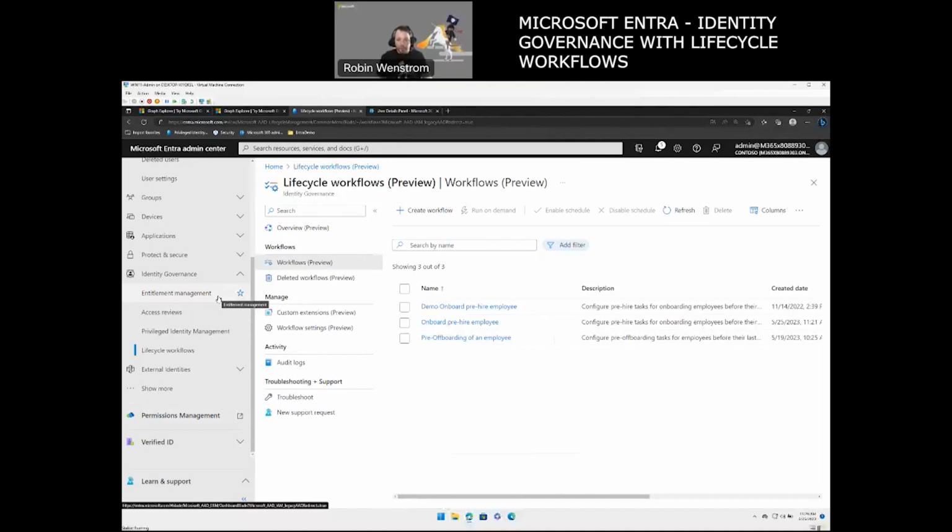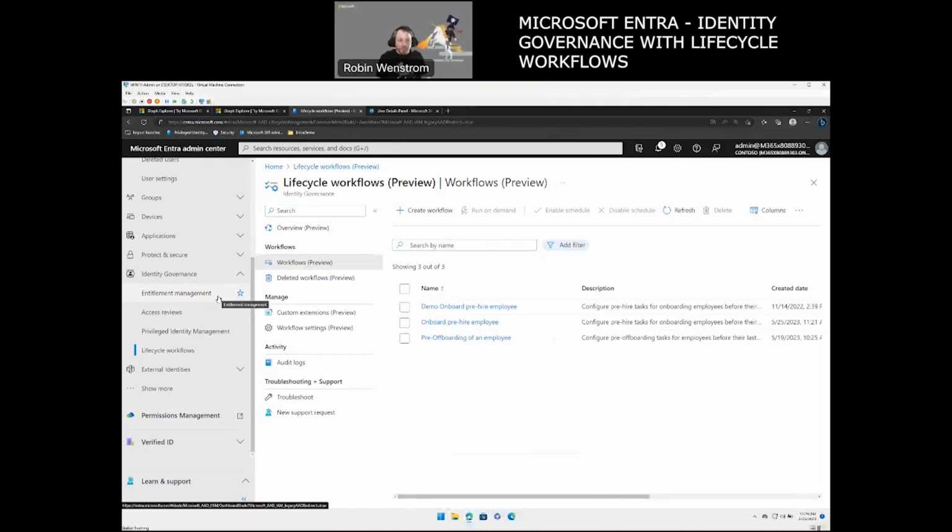Say you have SAP, your Office applications, some VPN solutions, and then say we have a contractor coming in. We want to make sure he has access to some parts of our environment. It could be a specific Azure role he needs. You can add that. And then with the workflow, you say we want to make sure that we create a user for him or we invite him as a guest.